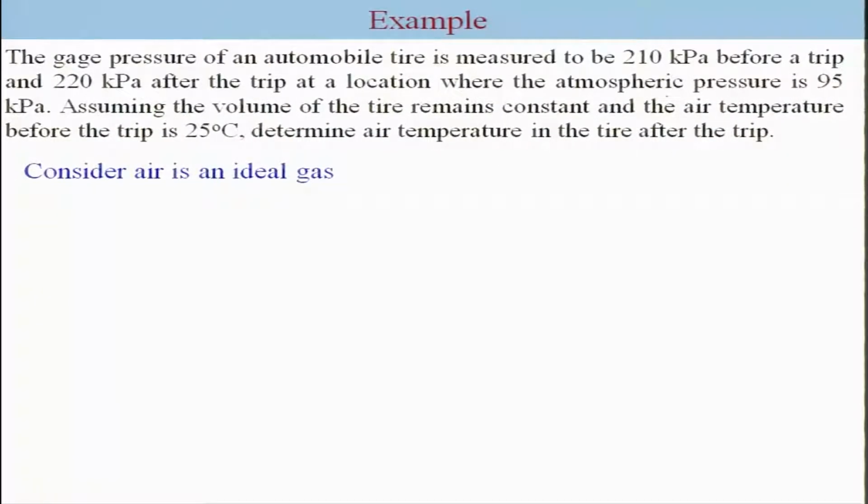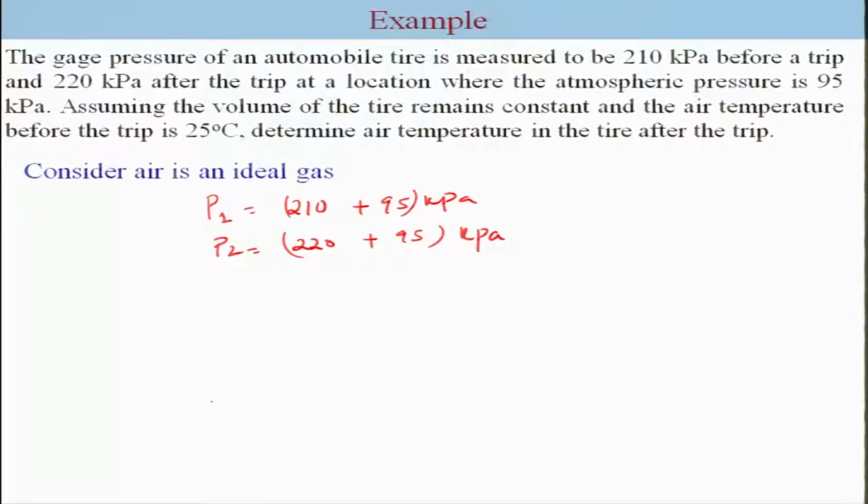Now, an example using the ideal gas. The gauge pressure of an automobile tire is measured to be 210 kilopascal before a trip and 220 kilopascal after the trip, at a location where the atmospheric pressure is 95 kilopascal. So the total pressure P1 is 210 plus 95 kilopascal, and P2 is 220 plus 95 kilopascal.